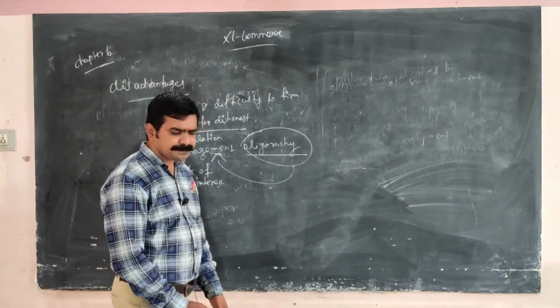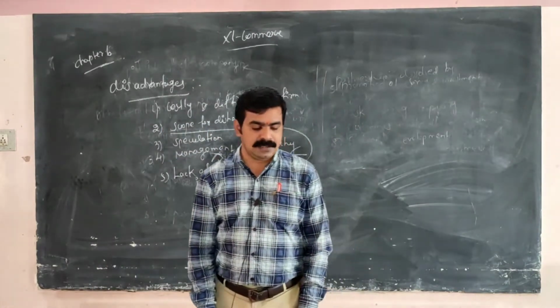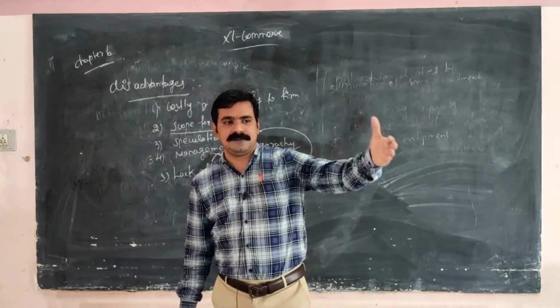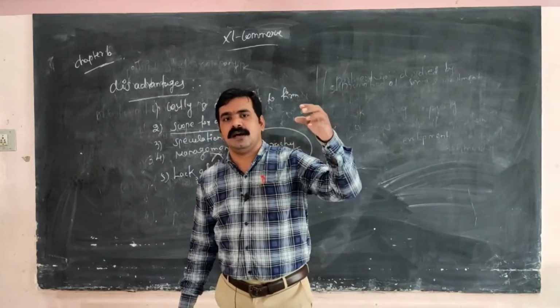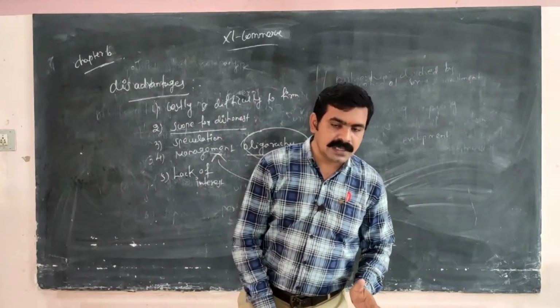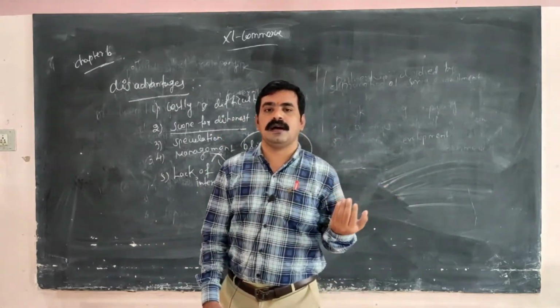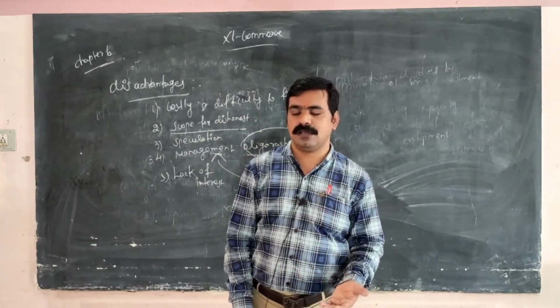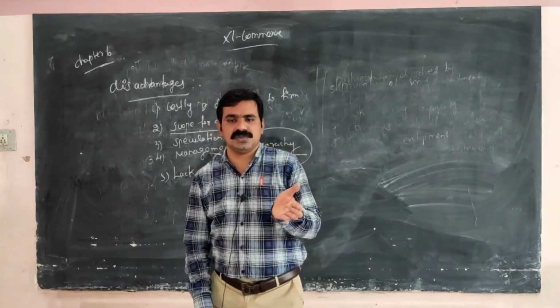Next one, lack of good labor relations. Rich persons, officers and board of directors do not interact with the laborers. This leads to labor turnover, they may switch over to another business.